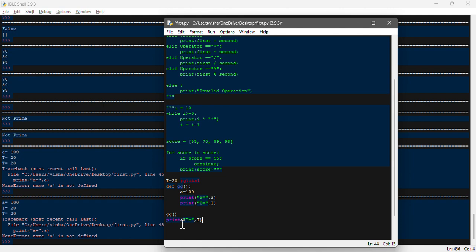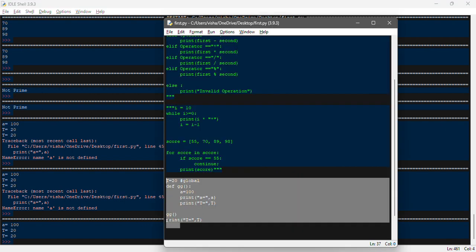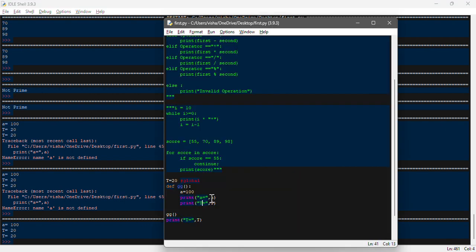So if I remove this one and then run, let's see what we will get. Then this should run, which means that over here when we declared local, that's why it was not working. So that is the main difference between local and global that I specified over here, okay. A global variable will work, which we have declared outside the function, but if we declare a local variable and call it outside the function, it is not going to work. That was the key over here.